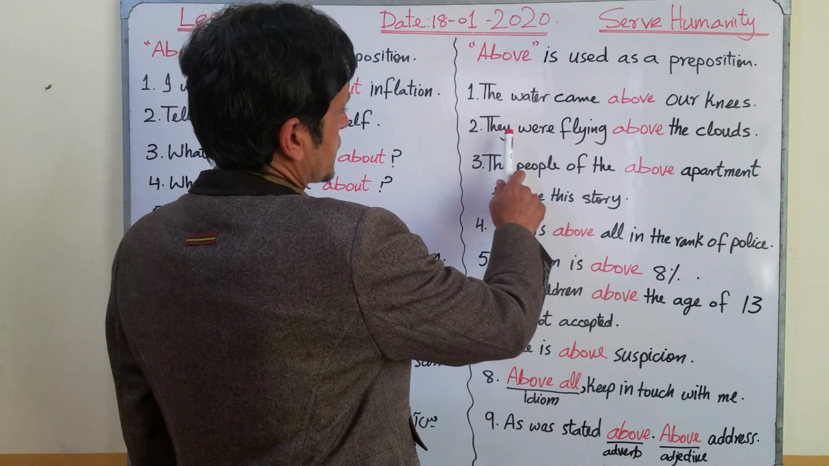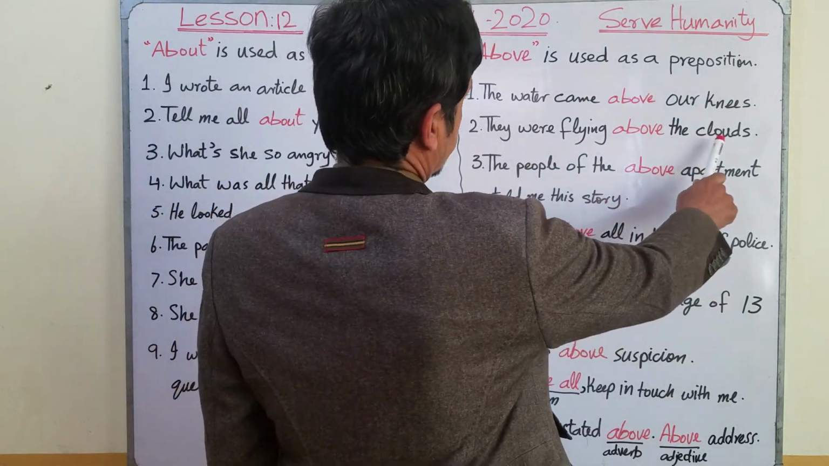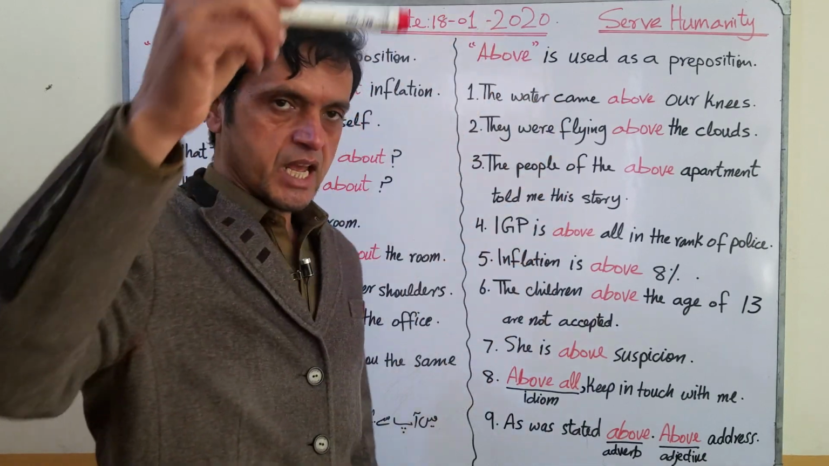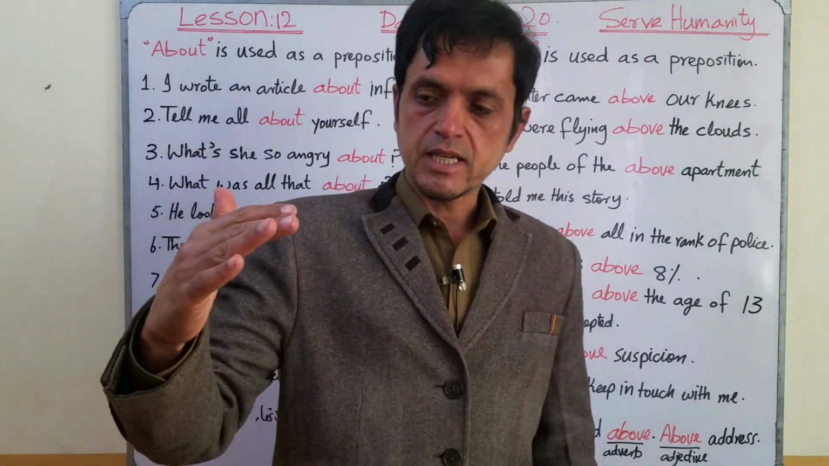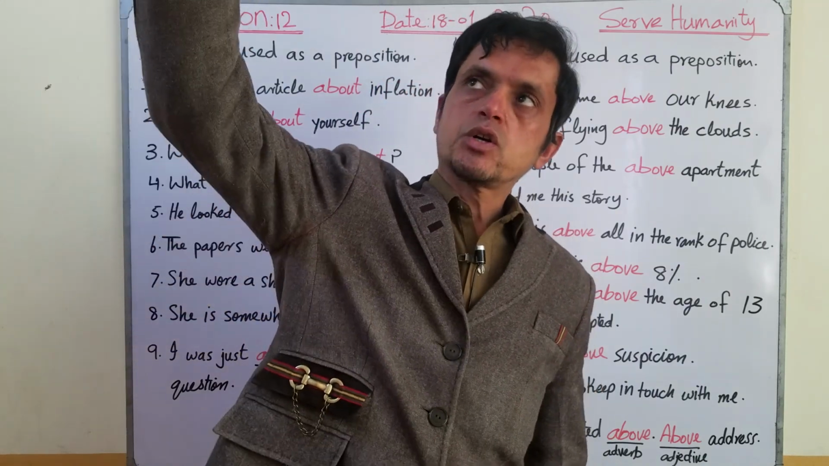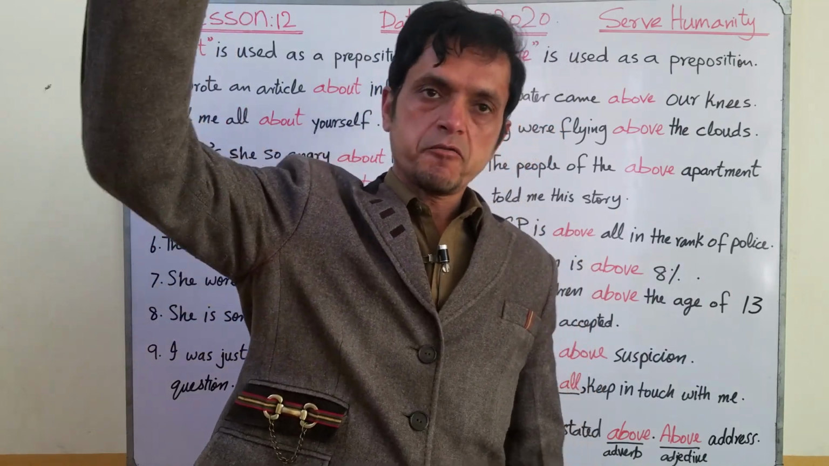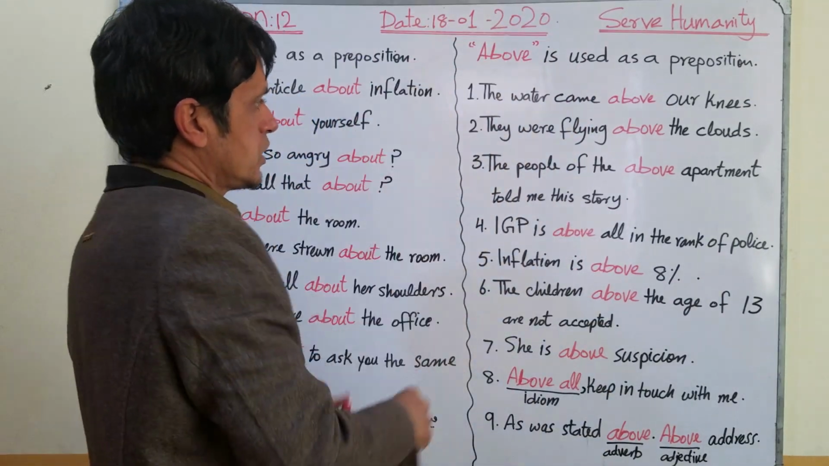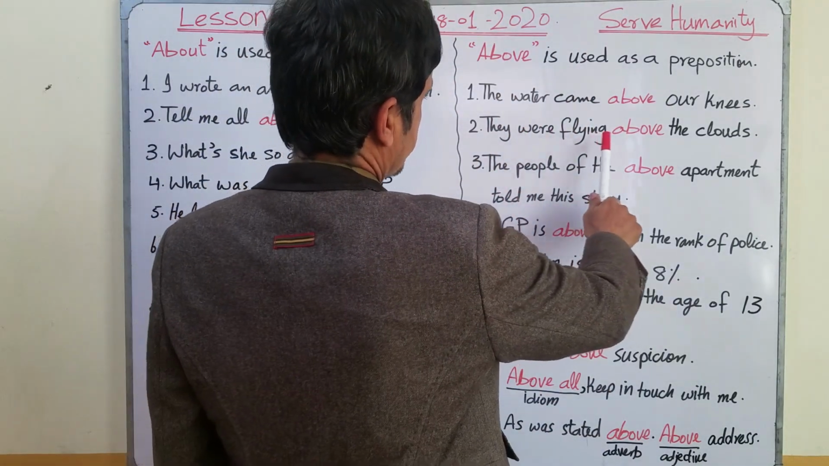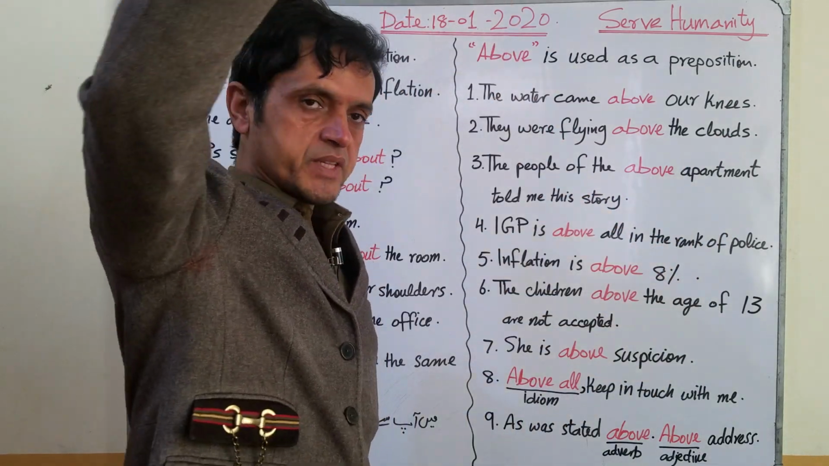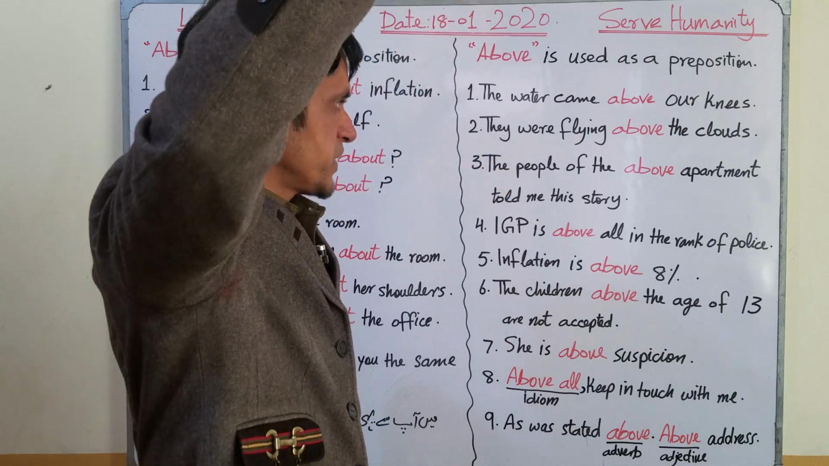Okay, number 2. They were flying above the clouds. Now you see in the sky, sometimes you can see that airplanes are flying above clouds. So they are flying above the clouds, on the top of the clouds. It means up the clouds.